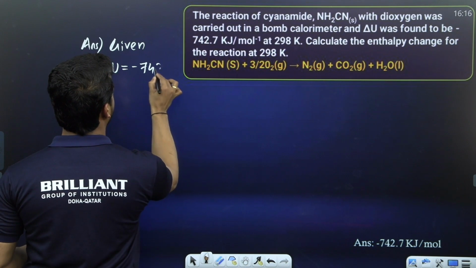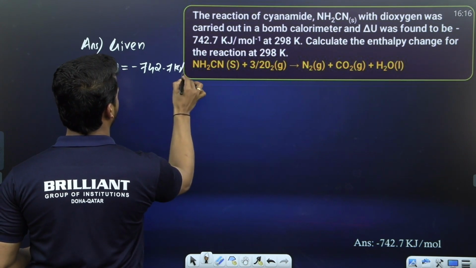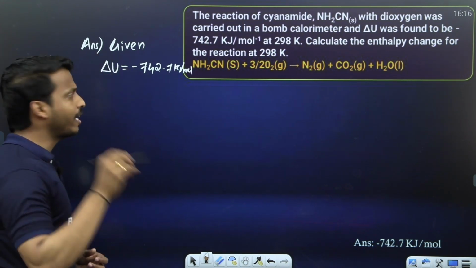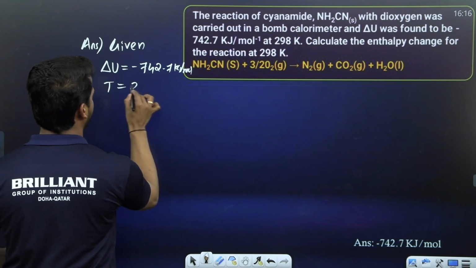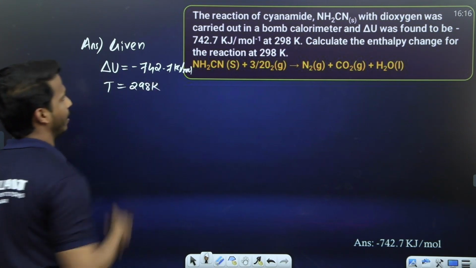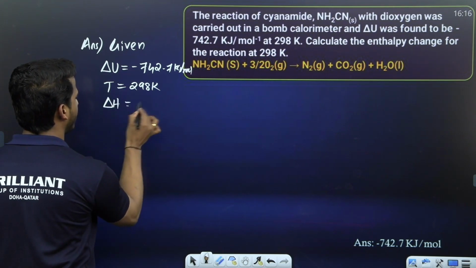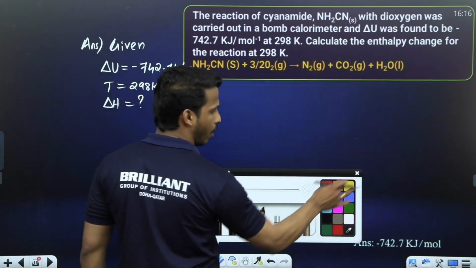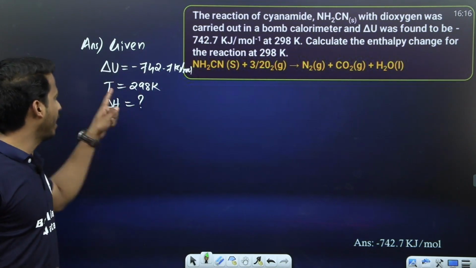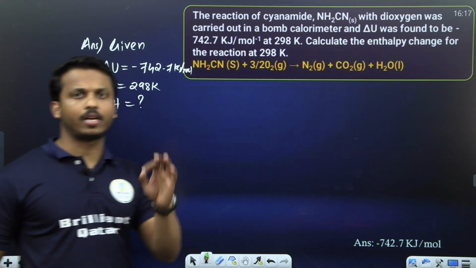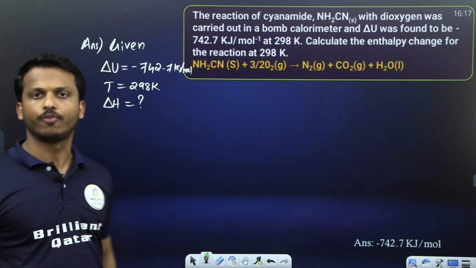Minus 742.7 kilojoule per mole. At a temperature of, what is the temperature? Standard temperature is given, 298 Kelvin. Calculate the enthalpy change of the reaction. Delta H we have to calculate. Dear all, delta H, delta U related numerical questions are must questions for your exam.